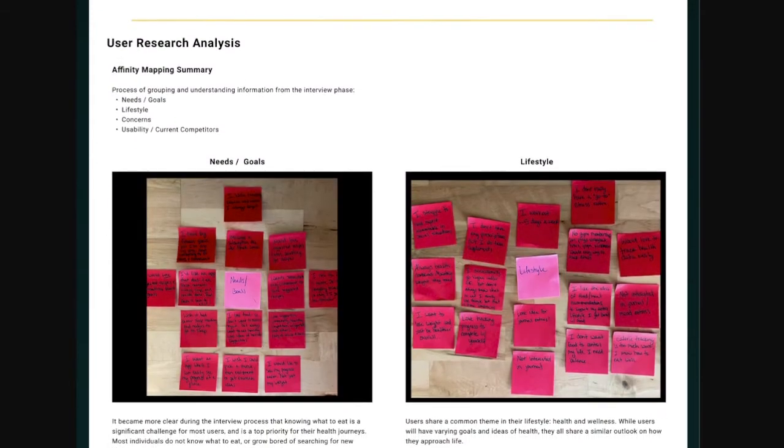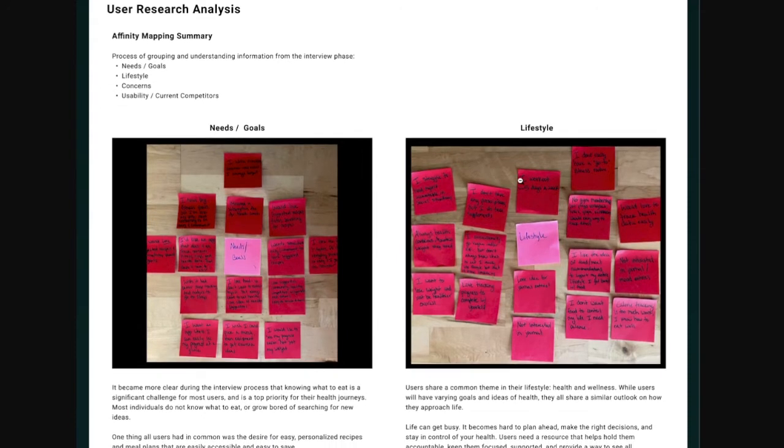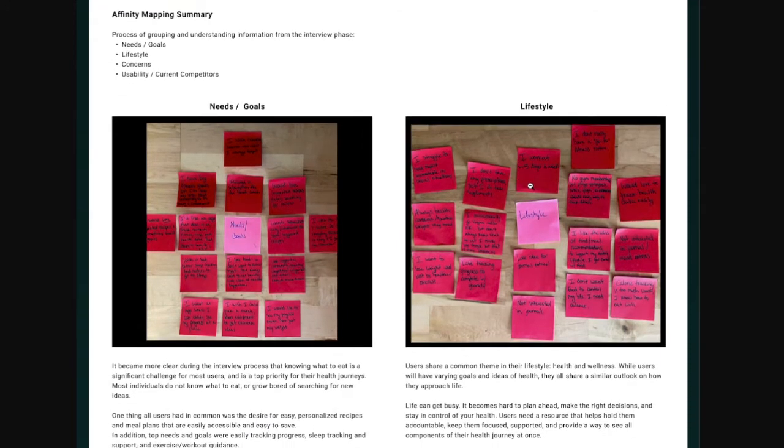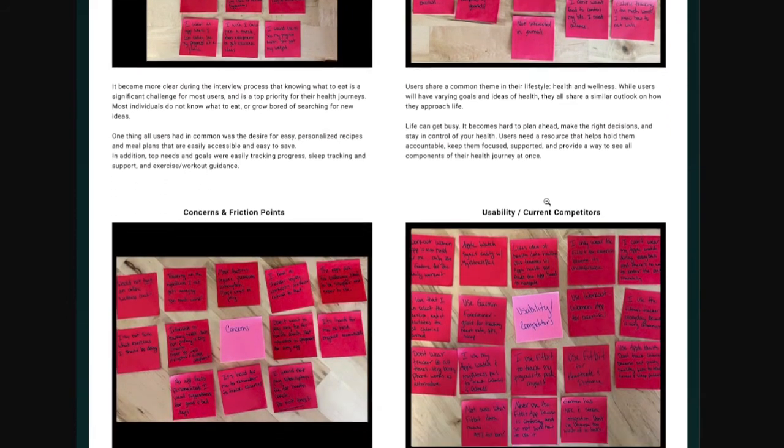Next, I moved on to user research analysis. This was a process of grouping together similar thoughts from users to identify similarities within needs and goals, lifestyle, concerns and friction points, as well as usability and current competitors.